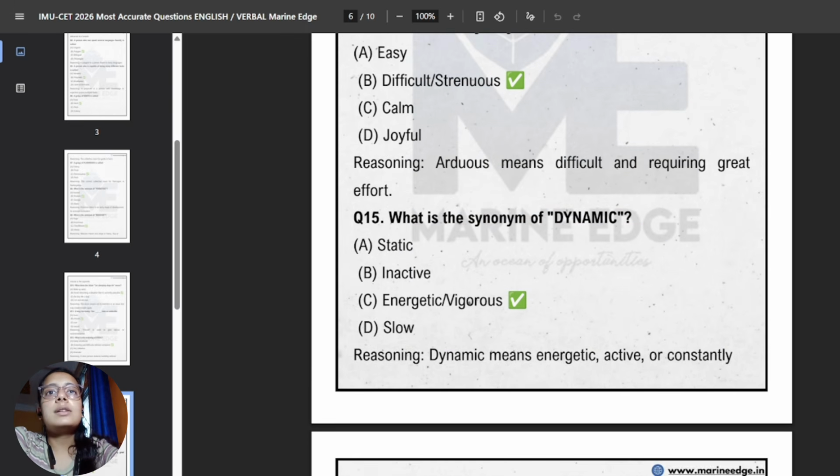Next, what is the synonym for dynamic? So you can describe dynamic as a thing or a person who is hyperactive or all the time active and energetic and full of movement. So we can use the word energetic here for dynamic.